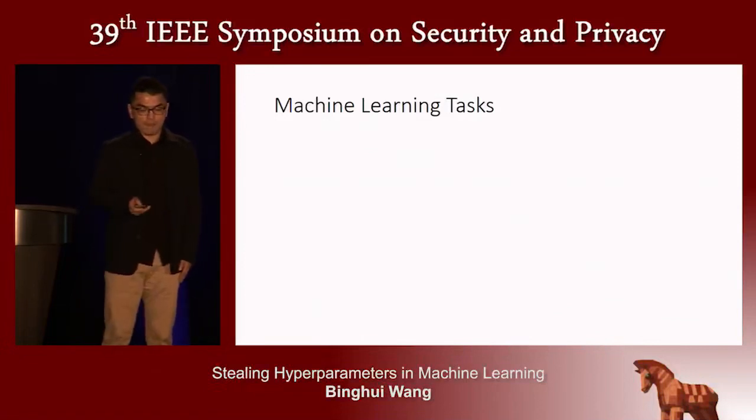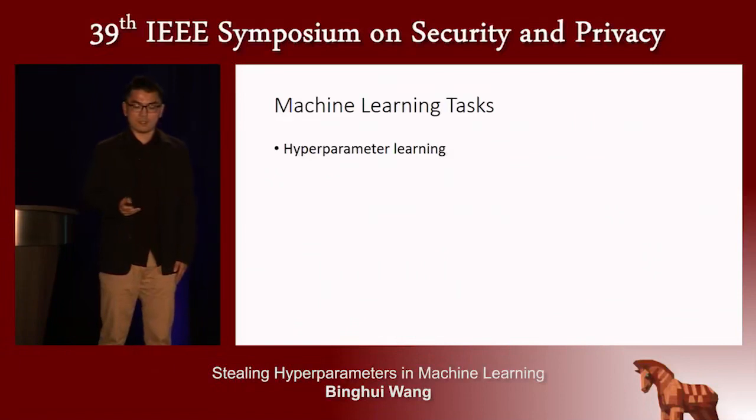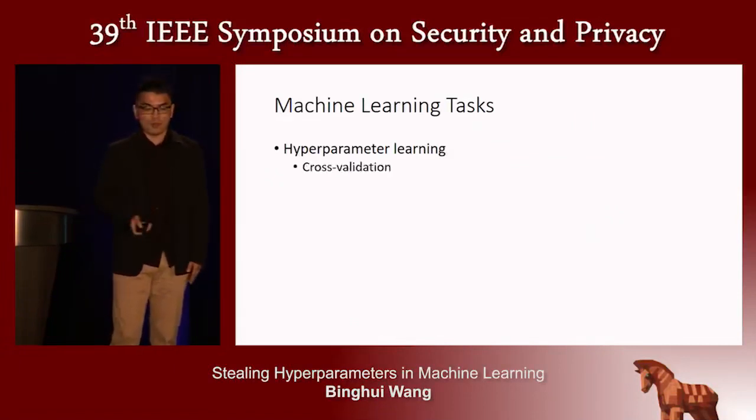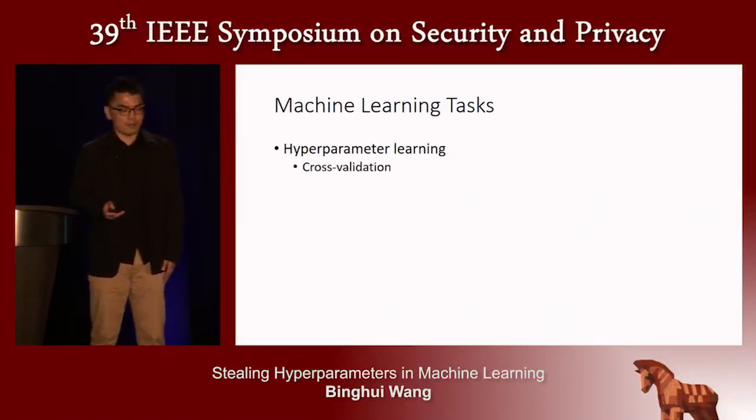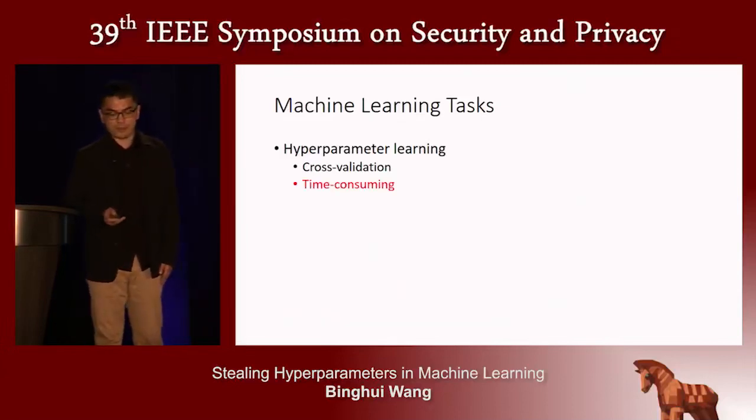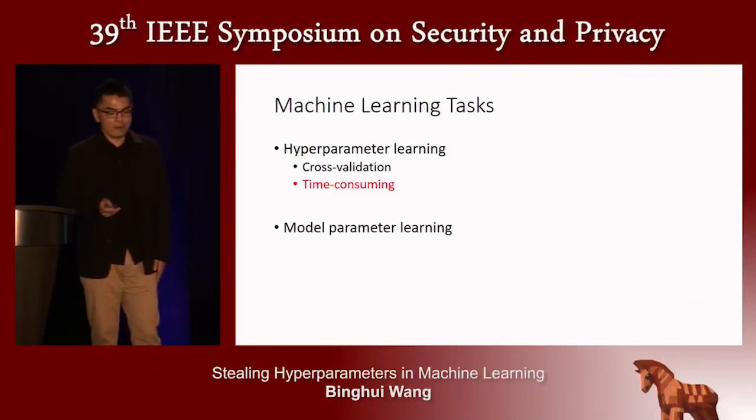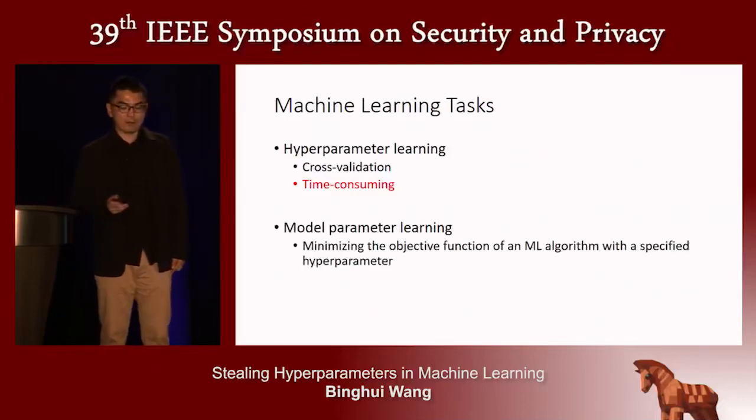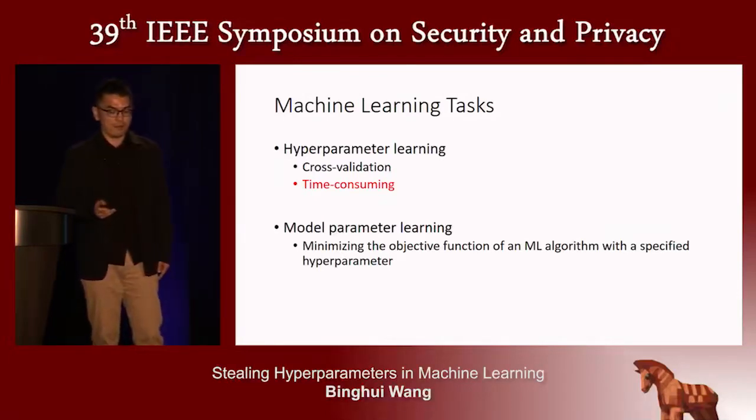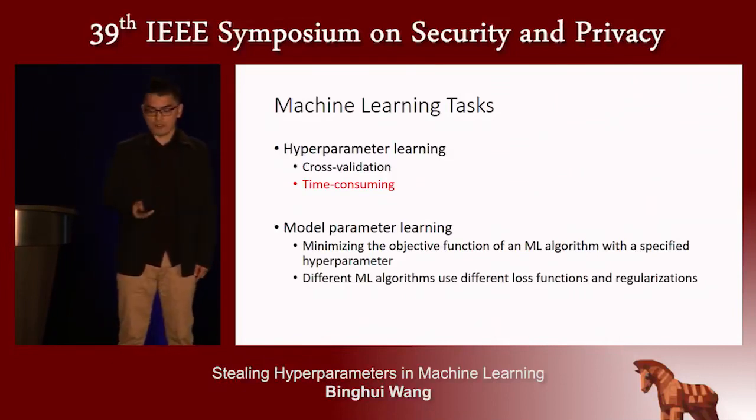Machine learning tasks. Given the objective function, machine learning has two tasks. One task is hyperparameter learning. Usually, we use cross-validation to learn hyperparameters. However, cross-validation is time-consuming. The other task is model parameter learning. Model parameter learning is to learn model parameters by minimizing the objective function of a machine learning algorithm with a given hyperparameter. Different machine learning algorithms will use different loss functions and regularizations.